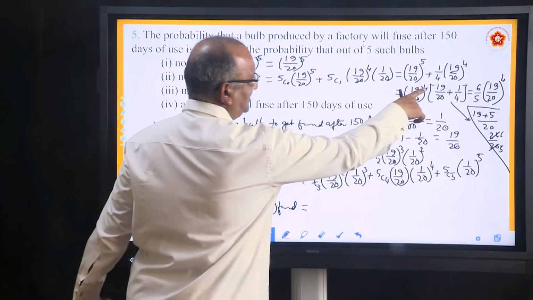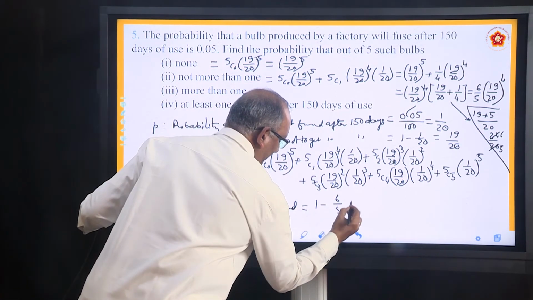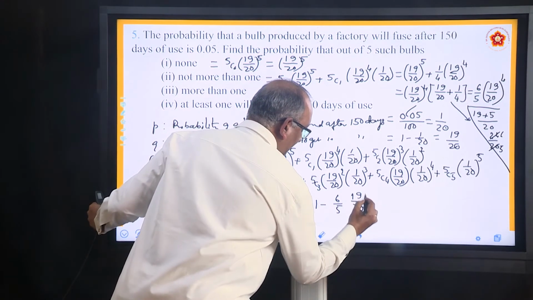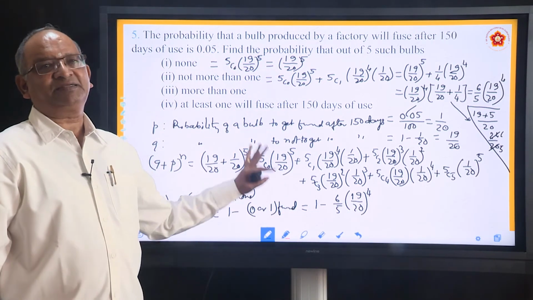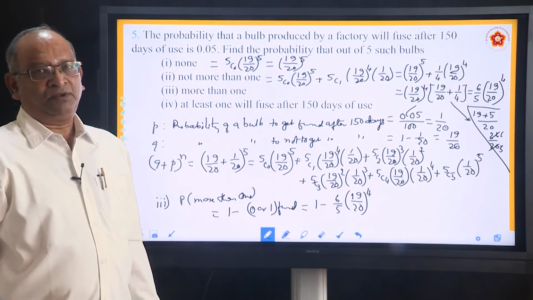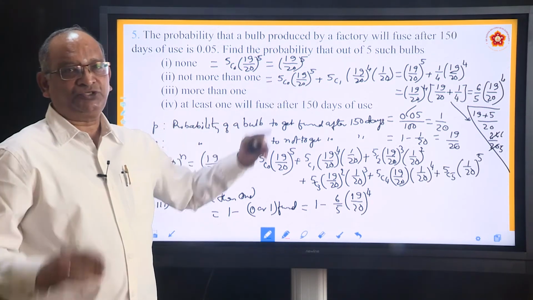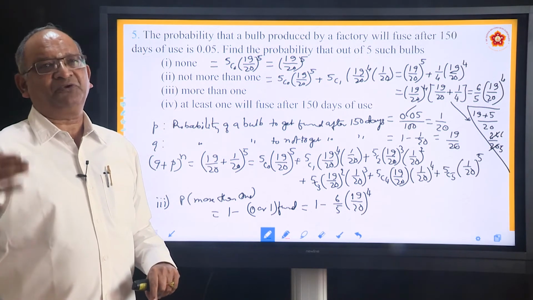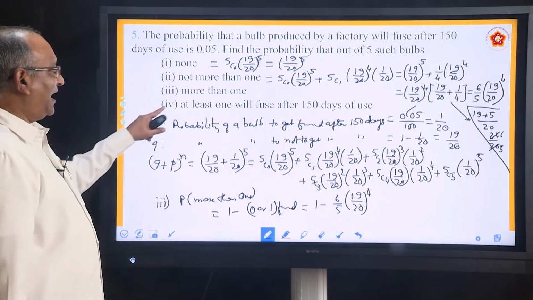The answer for the second problem was 6 by 5 into (19 by 20) to the power 4, so the answer is 1 minus 6 by 5 into (19 by 20) to the power 4. You don't need to simplify. That itself is the answer, because that includes 0 and 1. If you subtract 0 and 1, you will get 2, 3, 4, 5 fused.